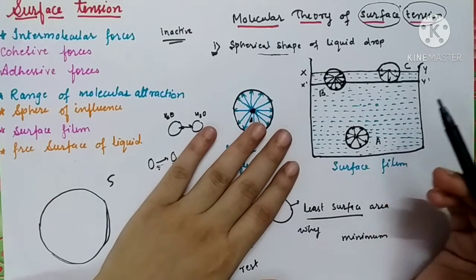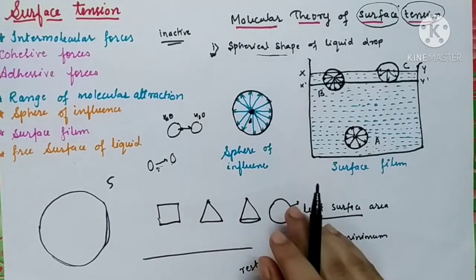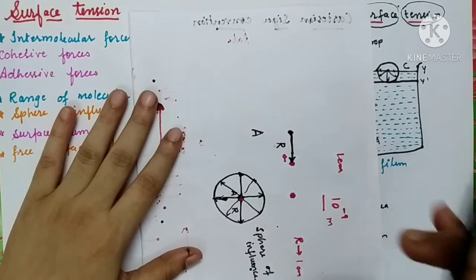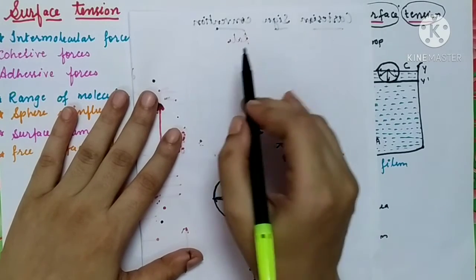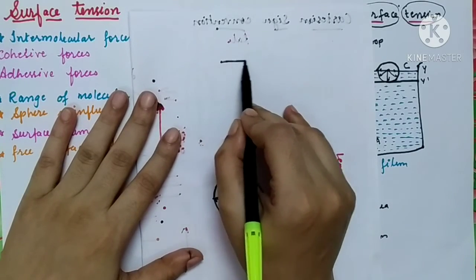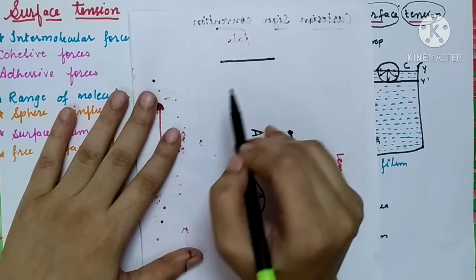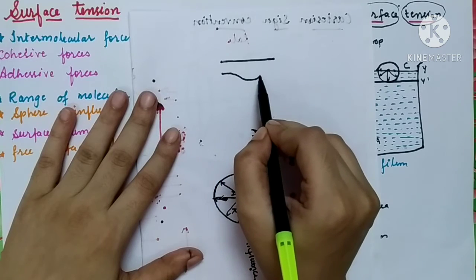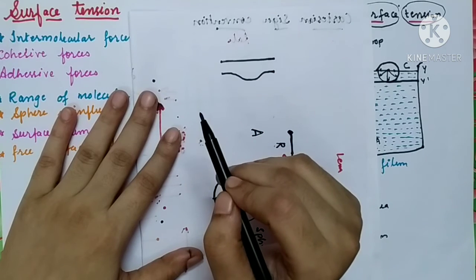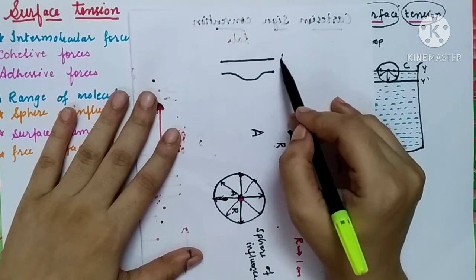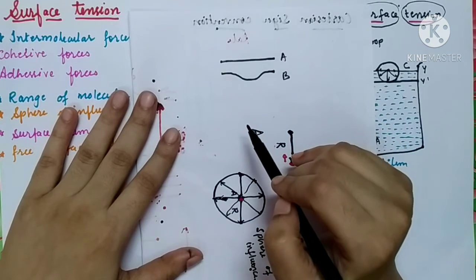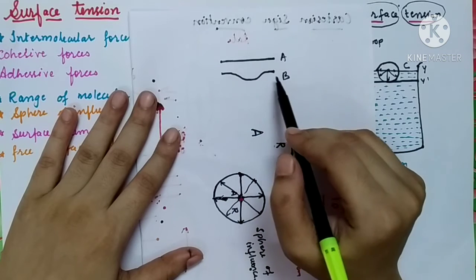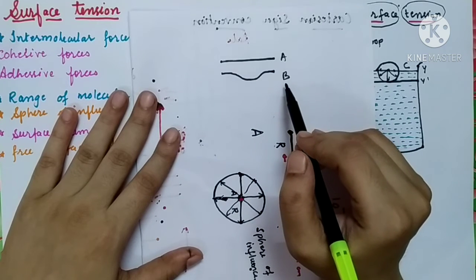Now let us answer a few questions over here. Now before that, just tell me one thing. Here we have drawn two lines. See the two lines. Compare these two lines, A and B. What is the difference between them? You will say that this is a straight line path and this is a curved line.